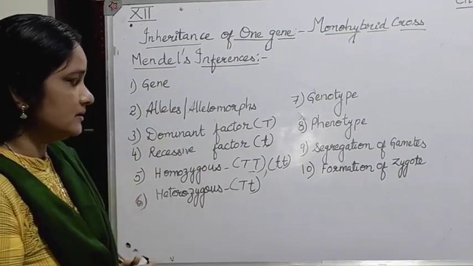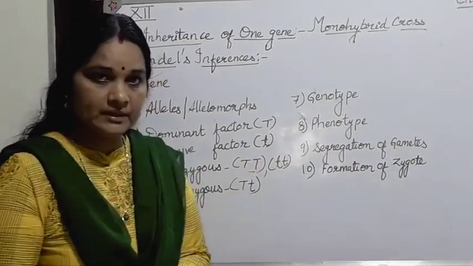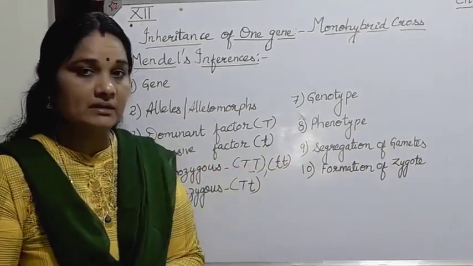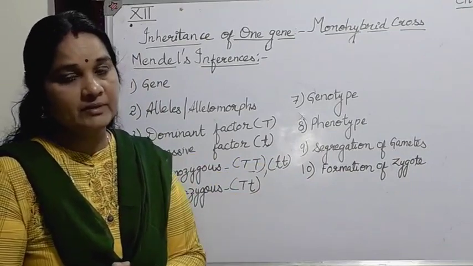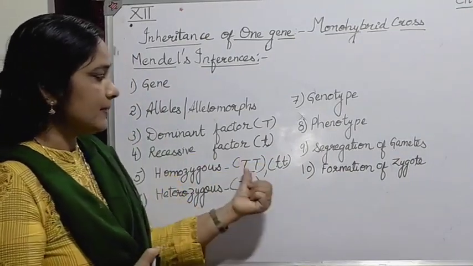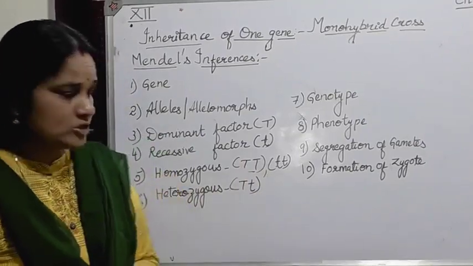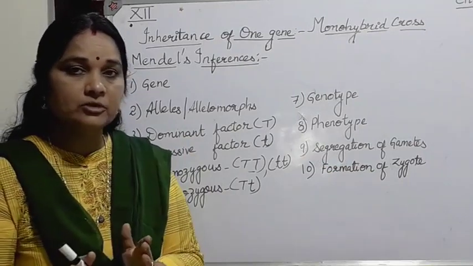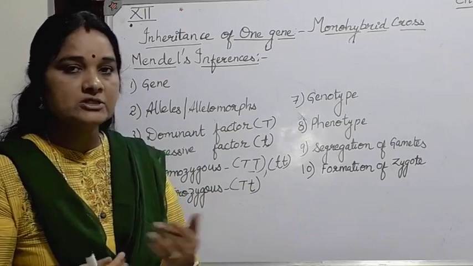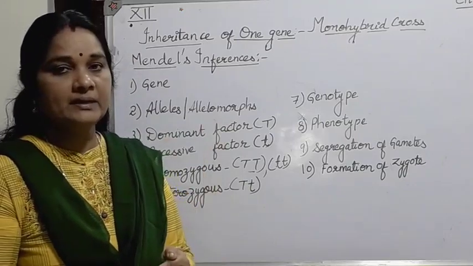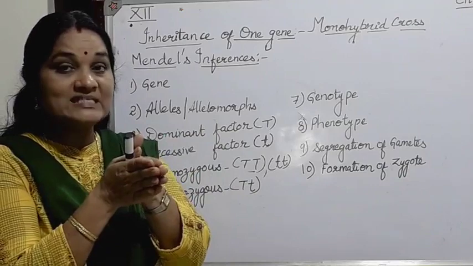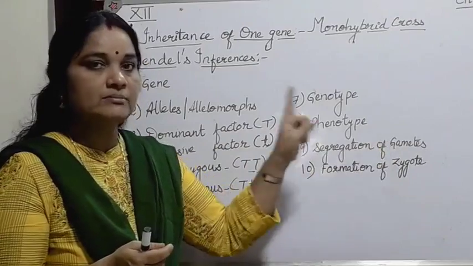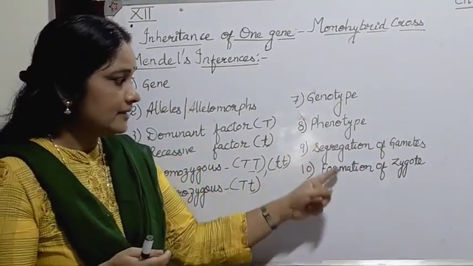Then another inference observed in Mendel's experiment was that there is always segregation of gametes during the formation of gametes from the parents. That means if the parent had genes for the contrasting character, during meiosis, that is when gametes are formed as a result of reduction division, the pair of contrasting characters will segregate and separate. So there will be segregation of gametes during meiosis, the reduction division.